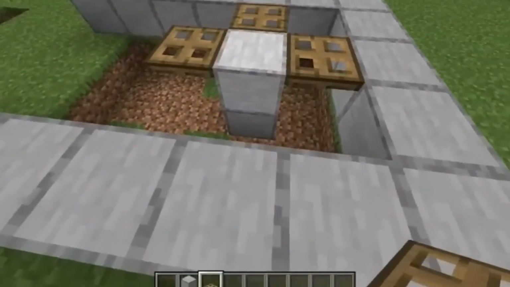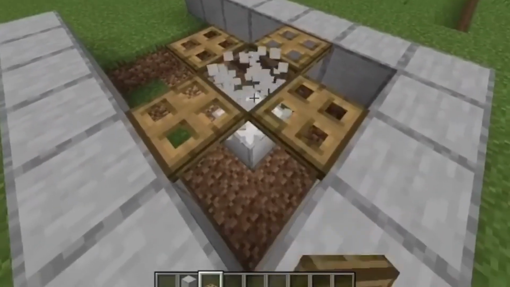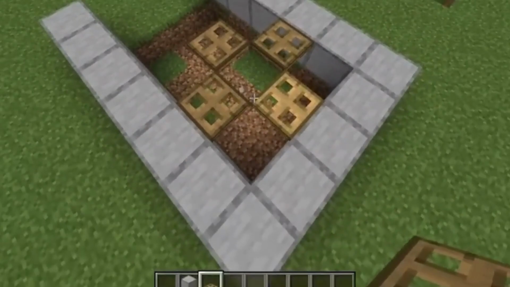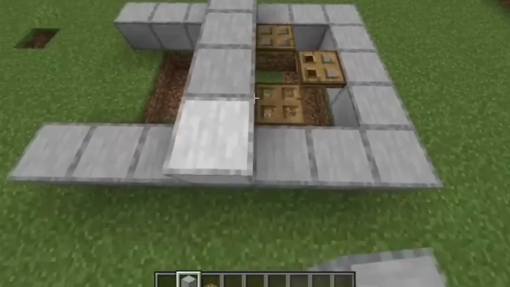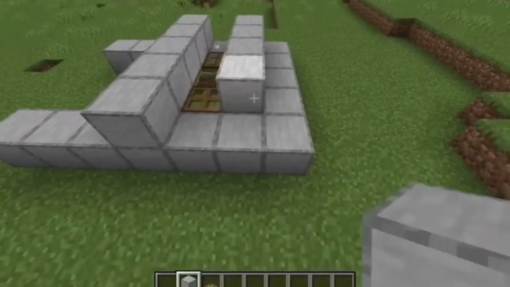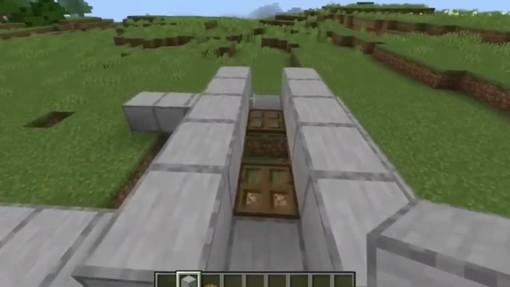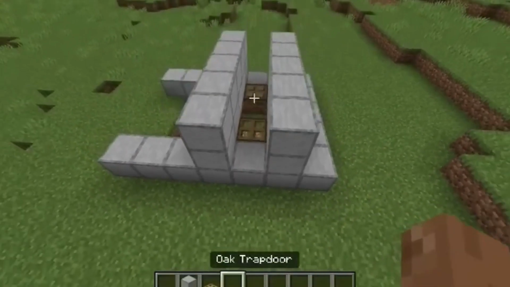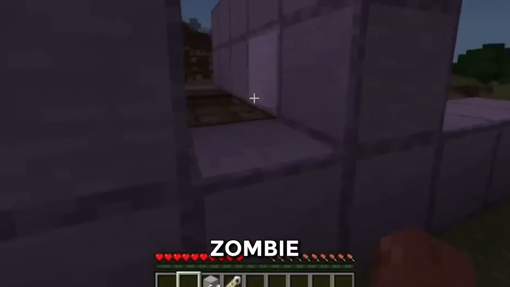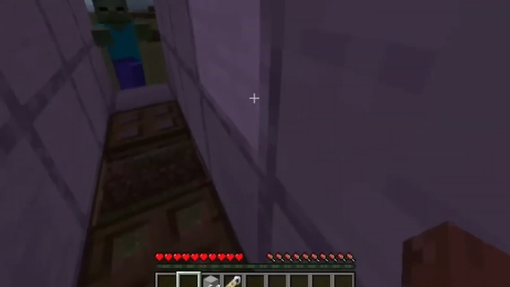Place 2 blocks in the center and place the trapdoors like this. This keeps silverfish trapped inside, while still allowing XP orbs to escape so you can collect them. Then break the blocks that were kept at the center and place blocks leaving 2 trapdoors in the center. The next job is to get a zombie in there in such a way that it falls between the trapdoors.